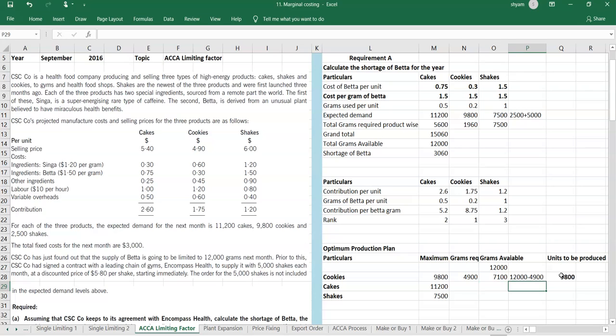The next one is the cakes. With 7,100 grams, can we produce all of the cakes? We can't produce for the full 11,200. So let's see how many grams are required: 11,200 into the grams required for cakes.